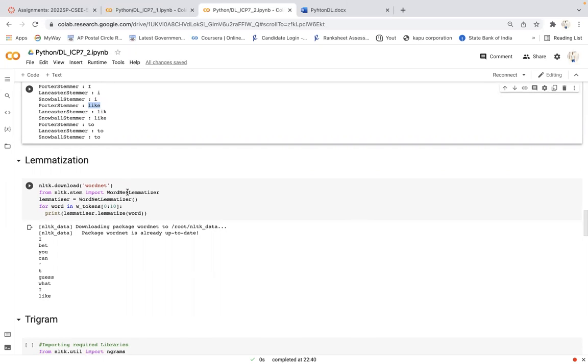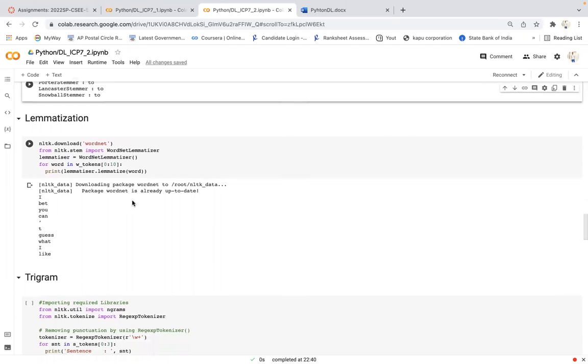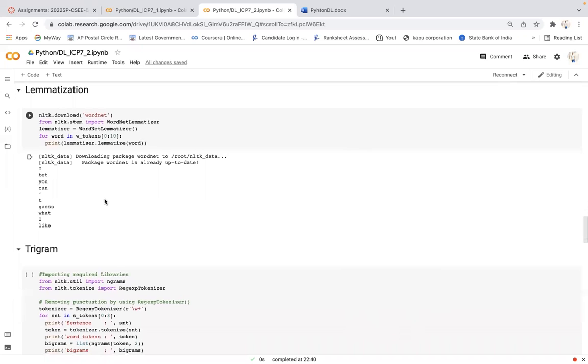Like if it is being, then it will take be. By default, the part of speech is taken in noun form. Similarly, I was importing the WordNet lemmatizer function, and then printing the first 10 words.